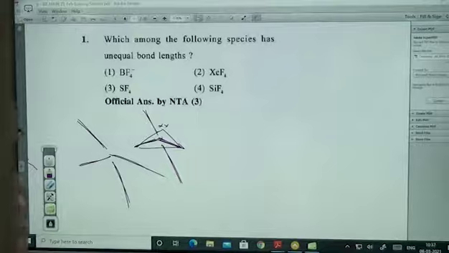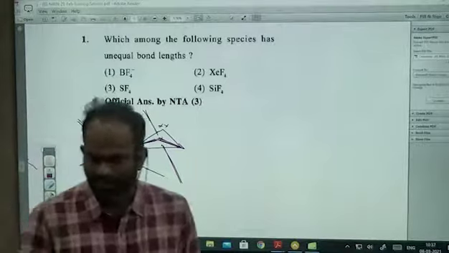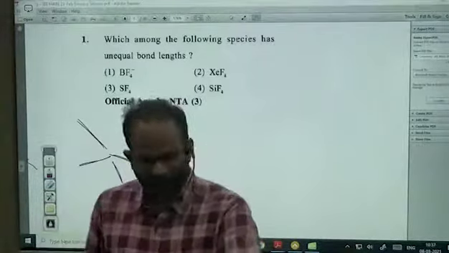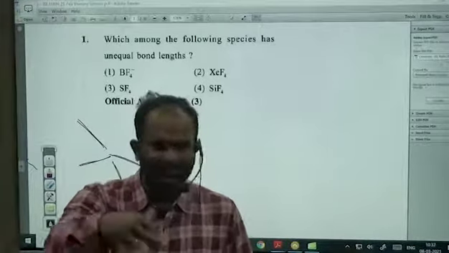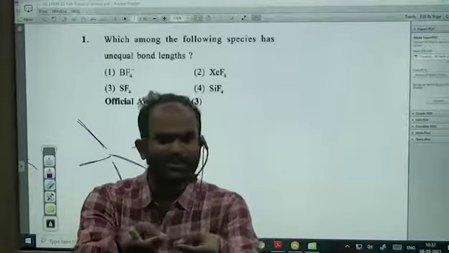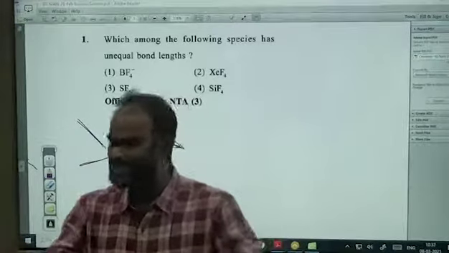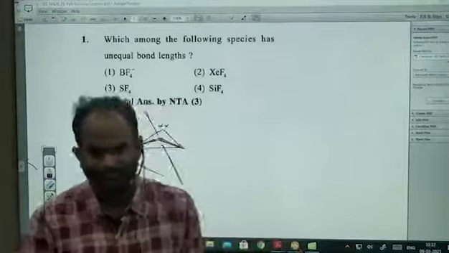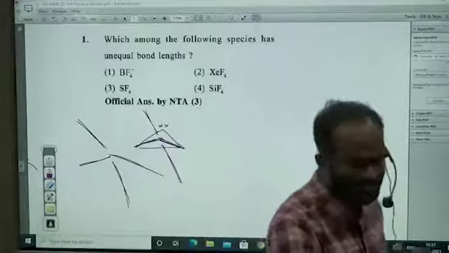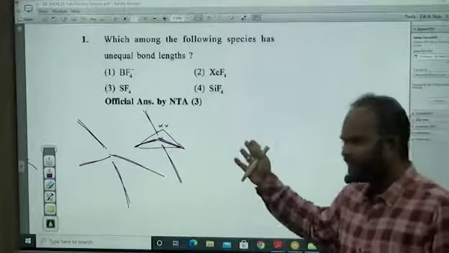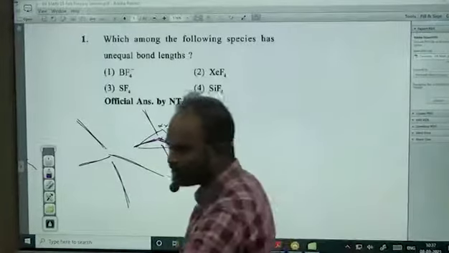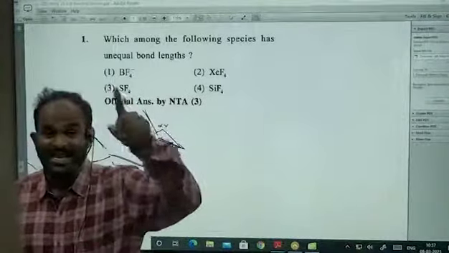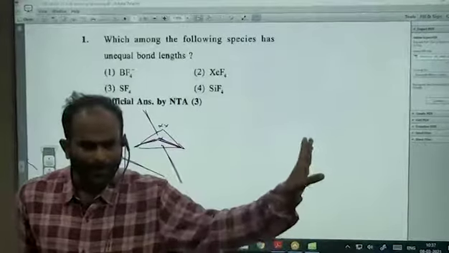Right? Next, if you go to 2 bond pairs and 3 lone pairs, which shape will it have? Linear. All bond lengths are equal, nothing but the I3 minus structure. Next one, let's come to sp3d2 hybridization. With 6 bond pairs, all will have the same bond lengths, no doubt about it.